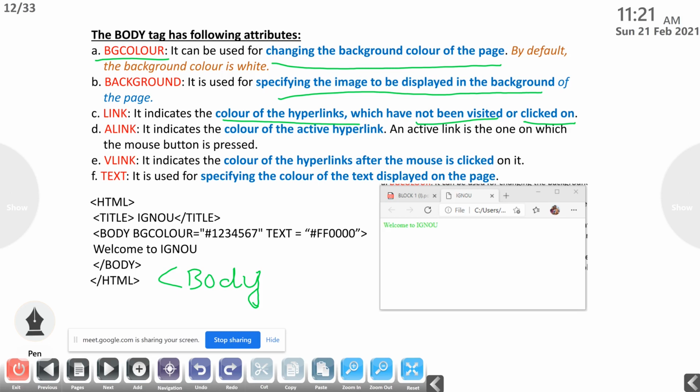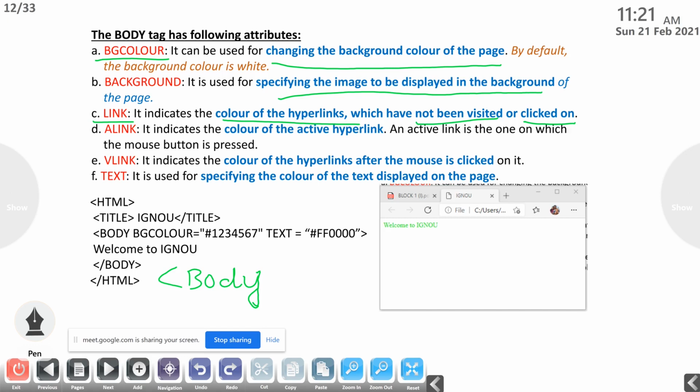When we have not visited a link, then what will be the color of that not visited or not clicked link? That we can specify by using the link attribute along with the body tag. It indicates the color of the hyperlinks which have not been visited or clicked. That is a very important thing.